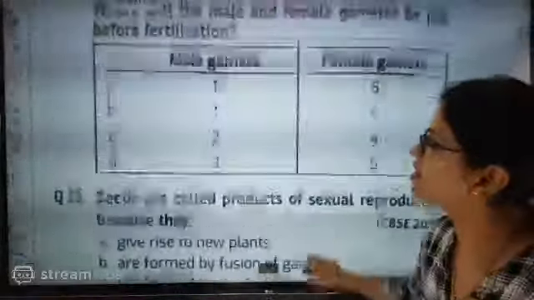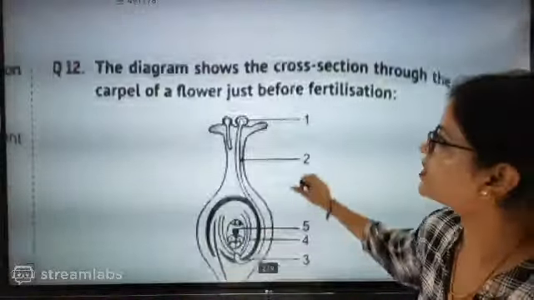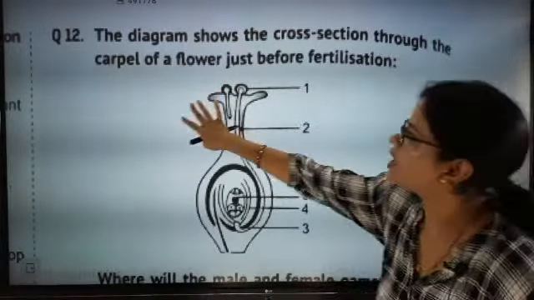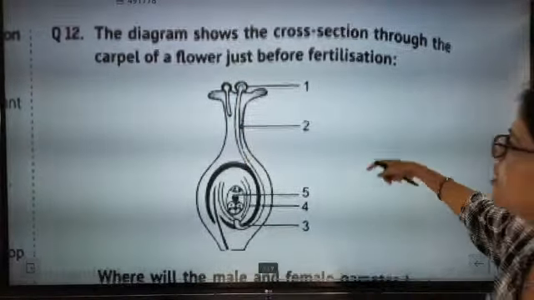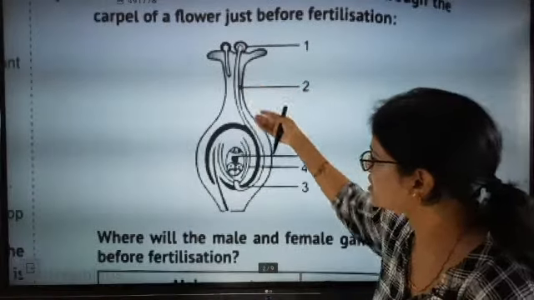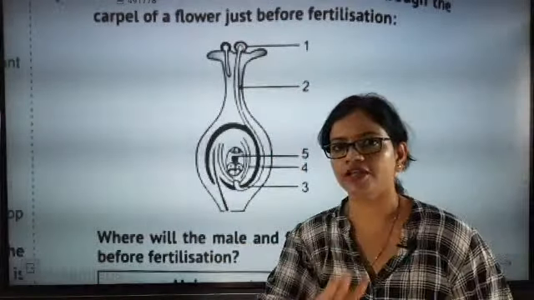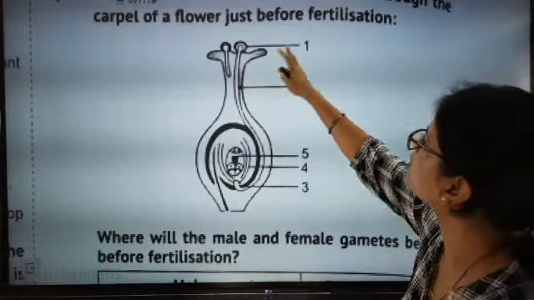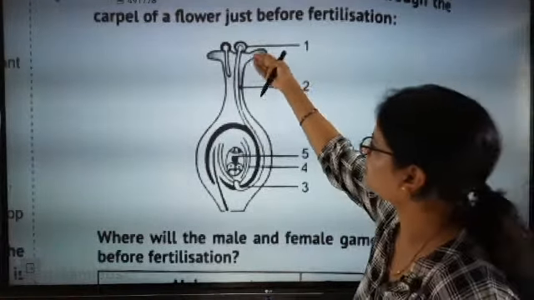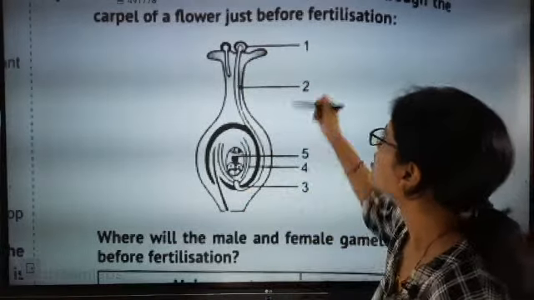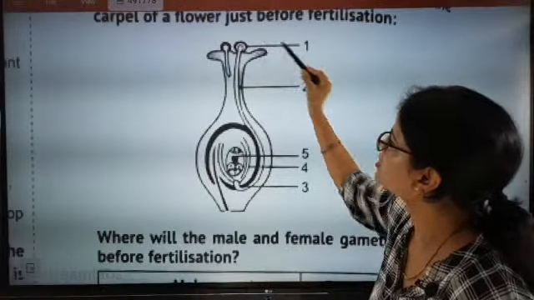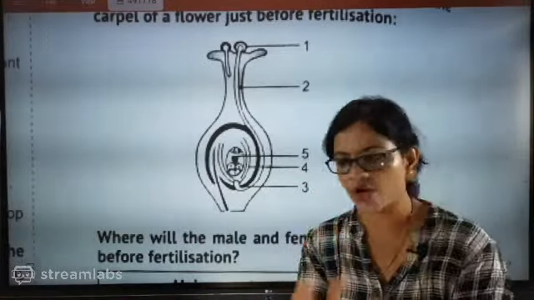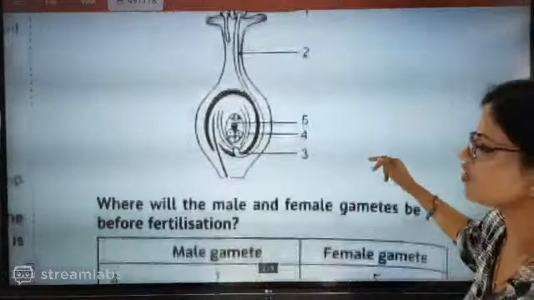We have how many questions we can do. The diagram shows the cross section through the carpel of the flower just before fertilization. So you can see something going inside. I will not tell the name of the tube. First you have to tell the name of the tube. One tube is exactly formed. Now you see here first, second, third, fourth, fifth. In a sequence you have to name it.